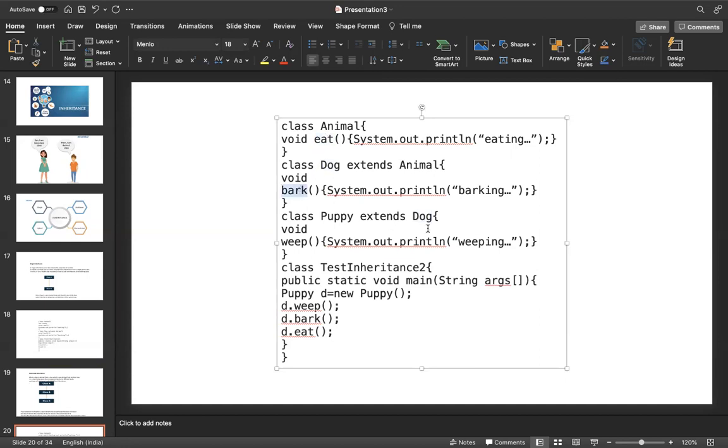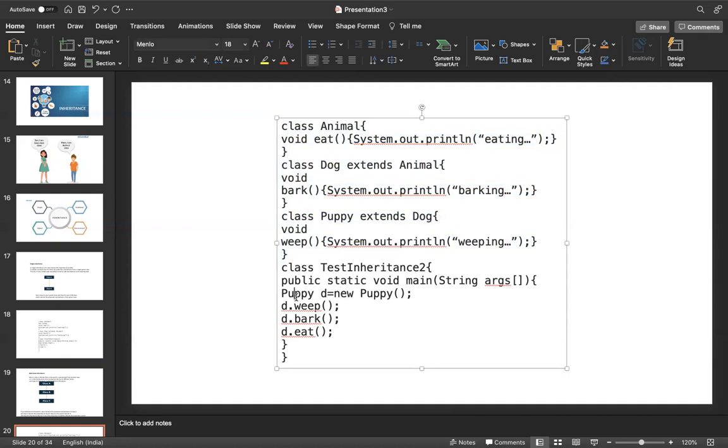So now the Puppy child has the father property as well as the grandfather property, meaning eat and bark. The child also has its own property, that is weep. That is multi-level inheritance. It's inheriting from multiple levels. These are the programmatic explanations of multi-level inheritance.